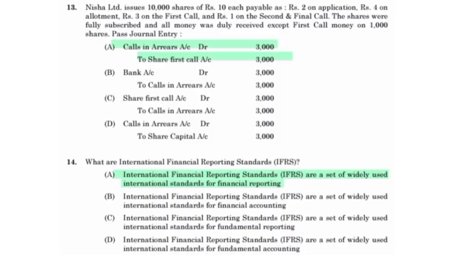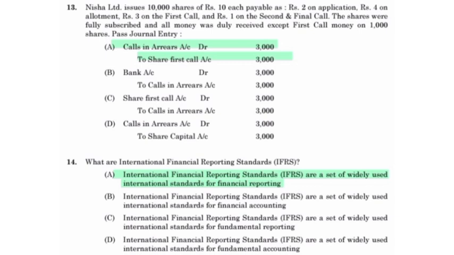Nisha Limited issues 10,000 shares of rupees 10 each payable as rupees 2 on application, rupees 4 on allotment, rupees 3 on first call and rupees 1 on the second and final call. The shares were fully subscribed and all money was duly received except first call money on 1000 shares. Pass journal entry. Calls in arrears account debit, to share first call account 3000.